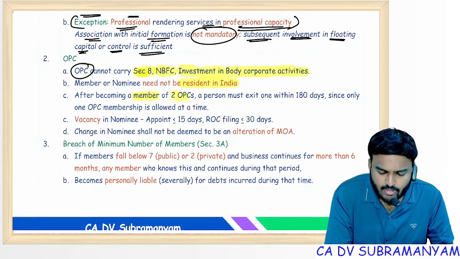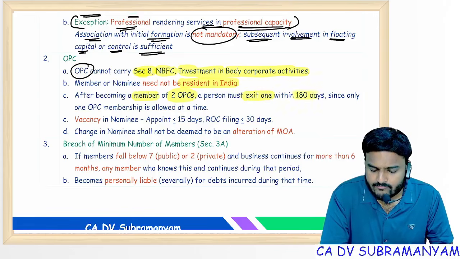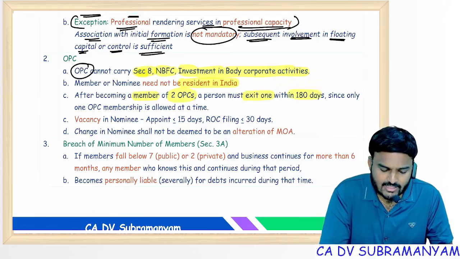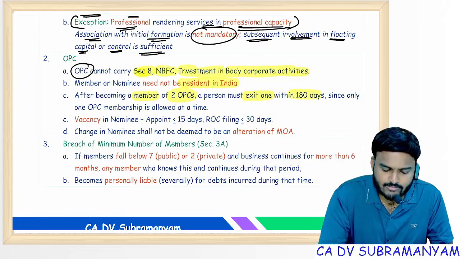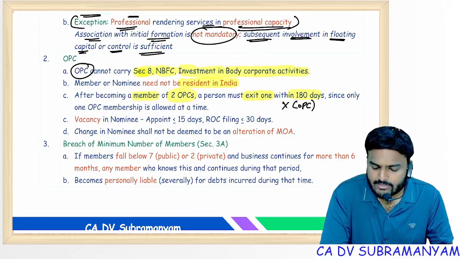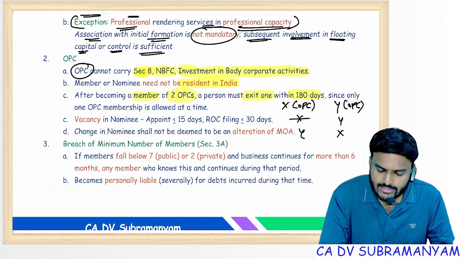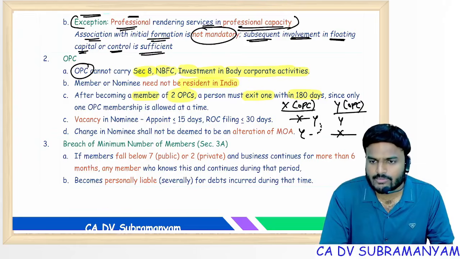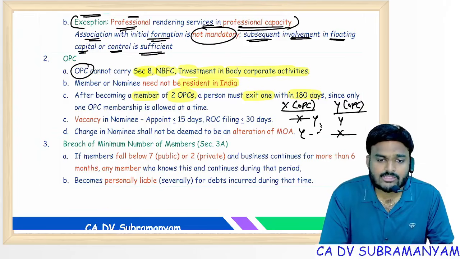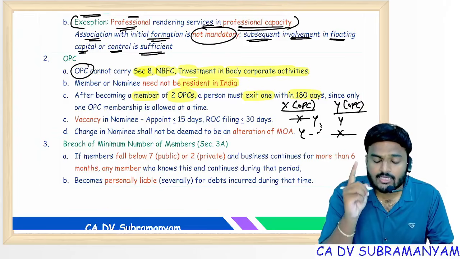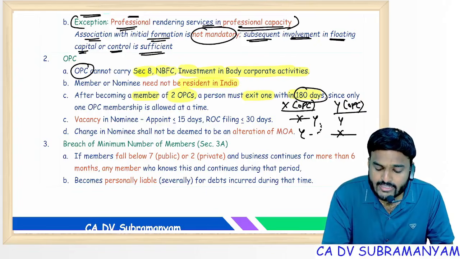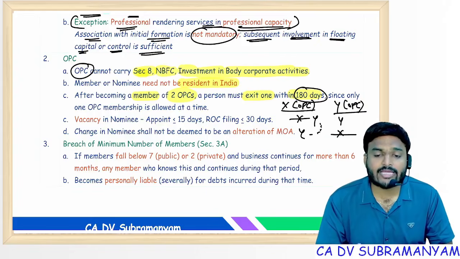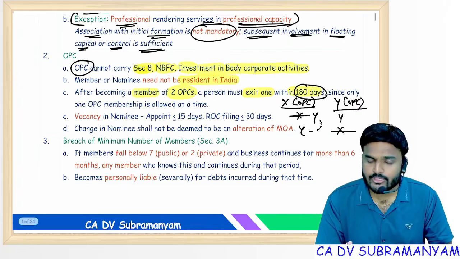After becoming a member of two OPCs, a person must exit one within 180 days, since only one OPC membership is allowed at a time. For example, we have two OPC companies, XOPC and YOPC. In XOPC, X is the member, Y is the nominee. In YOPC, Y is the member, X is the nominee. Suppose X died. Now Y became member of XOPC and Y is already member of YOPC. So now he is holding membership in how many companies? Two one-person companies. Permitted up to 180 days. Within 180 days, he should take corrective action. Getting my point? Next one.